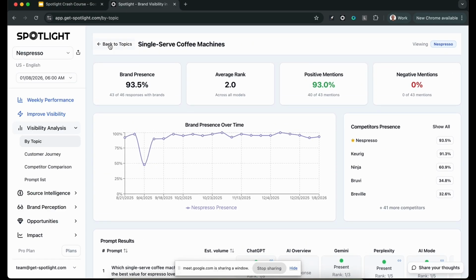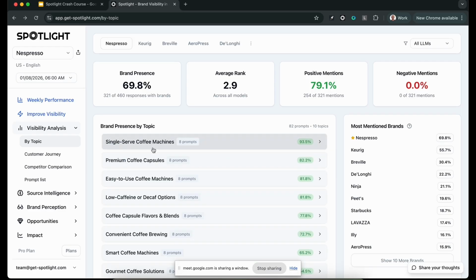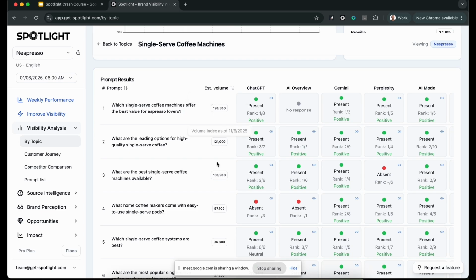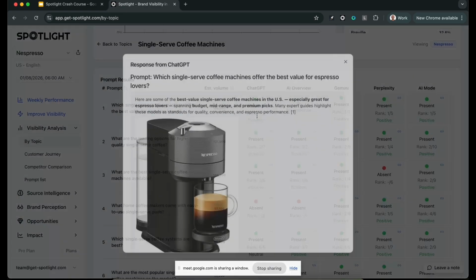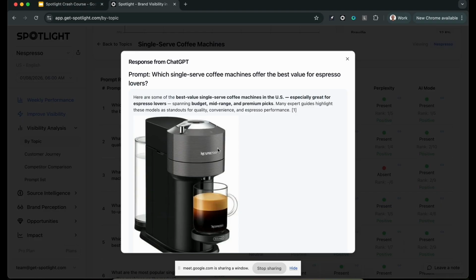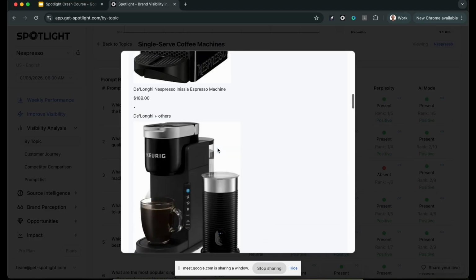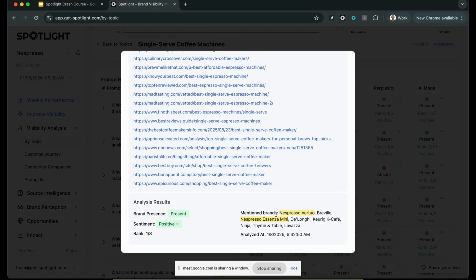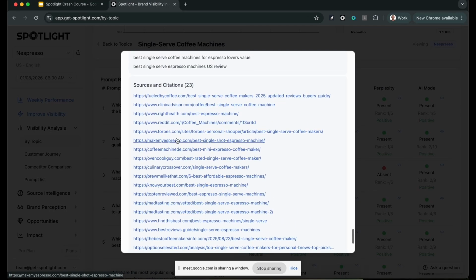First of all, here we have a list of topics that we're tracking. We have a list of prompts that the system helped find that have high volume and where Nespresso, the brand, wants to appear in the responses. The system sends out all the prompts to all the models every week, pulls the responses, and then analyzes them. We see which brands appear in the response, and we found that Nespresso appeared first out of 8 brands that were mentioned, and we pull all of the data sources that we're going to do a lot of analysis with in a moment.